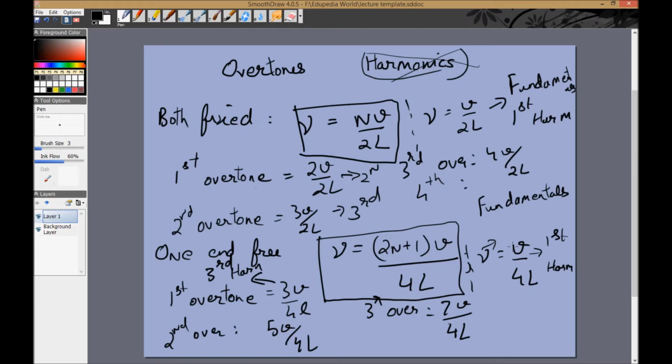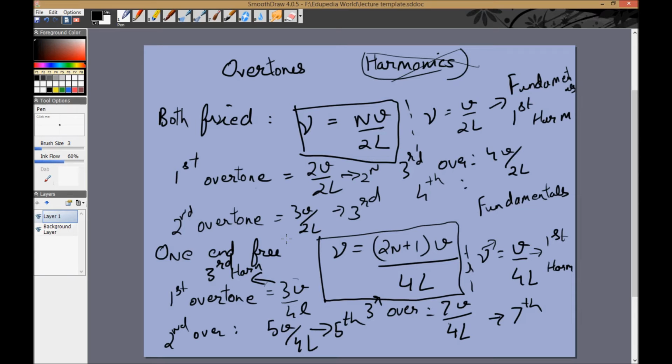It is irrelevant that 2 times the fundamental value is not an acceptable frequency in this case. This is the first harmonic, this is the third harmonic, which is 3 times the first harmonic. This is the fifth harmonic, this is the seventh harmonic. So if one end is free, a string cannot vibrate in its fourth harmonic. I'll repeat this again.